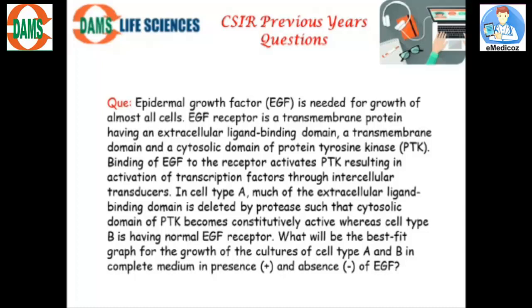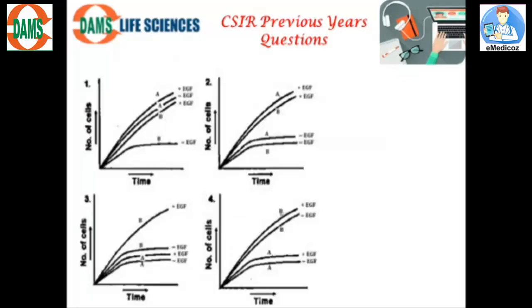So what happened in cell type A: the EGF receptor extracellular domain is deleted, due to which the receptor is active irrespective of the presence of EGF. Whereas cell type B has a normal EGF receptor, so the normal EGF receptor would have the three domains. What will be the best fit graph for the culture of cell types A and B in complete media in the presence and absence of EGF? Okay, so we have a graph over here between the number of cells and time, in the presence and absence of EGF.